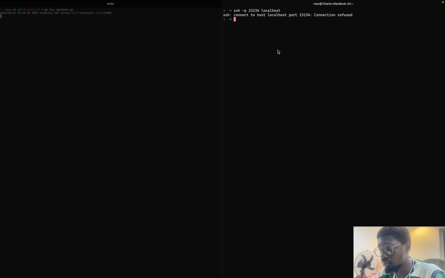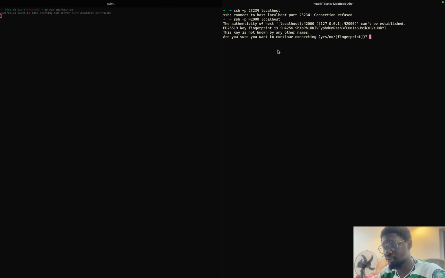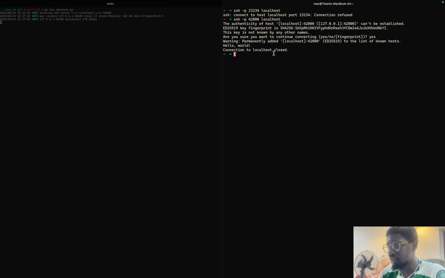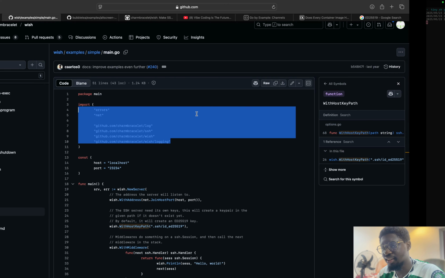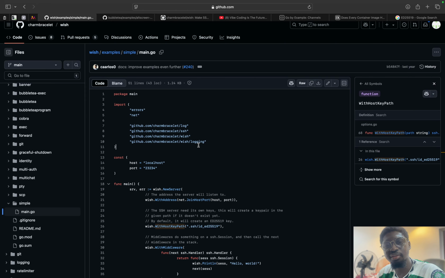Wow. No, I'm putting the wrong port. So it's 2000. So the authenticity of the host... it's just asking me to put it in my known hosts for SSH. And there we go. Hello world. This is pretty cool. It was pretty much straightforward setting this up. Straightforward and just direct. I love this.